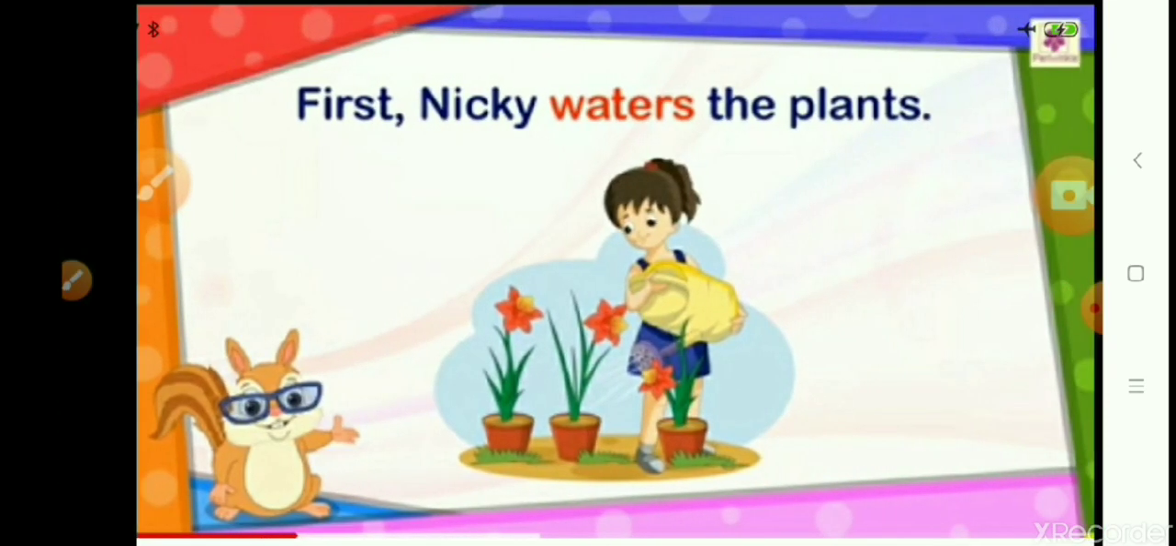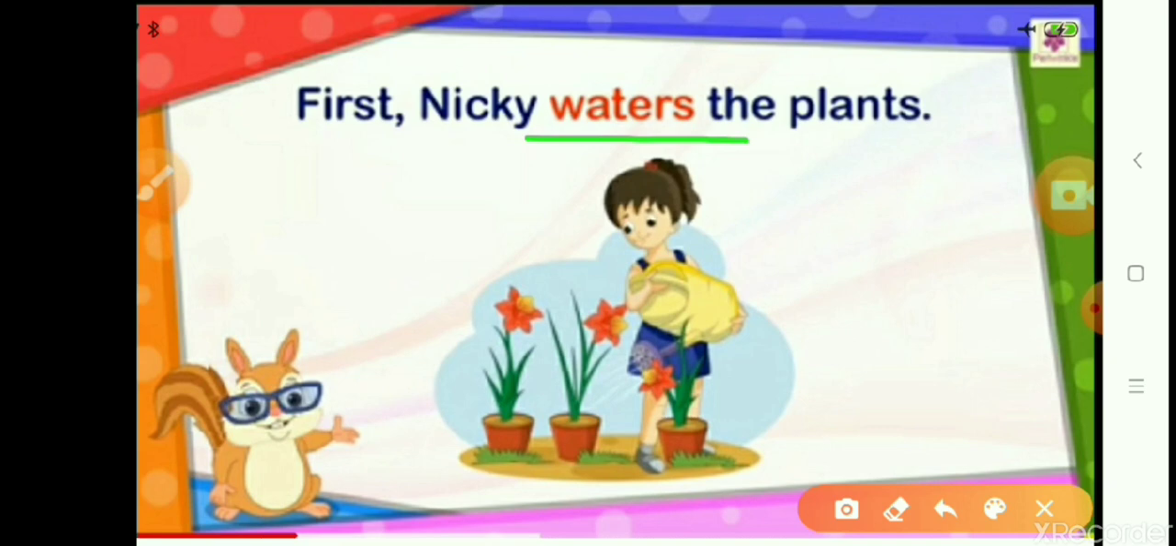Now, children, here are some sentences, and you have to locate the action word in the sentence, and it is very much clear from the sentence, as you will see. Here's a sentence. First, there's a girl named Nikki, and she is performing some action. Nikki waters the plant. Her action is she is watering the plant. As you can see in the picture, she waters. So, waters is the action. She is performing the action.